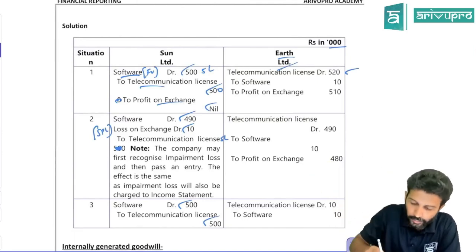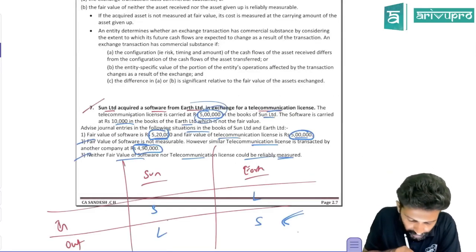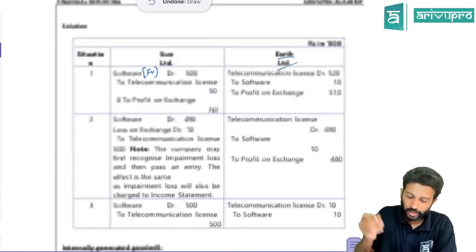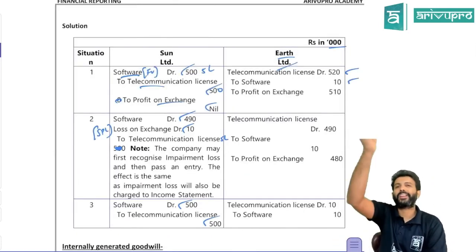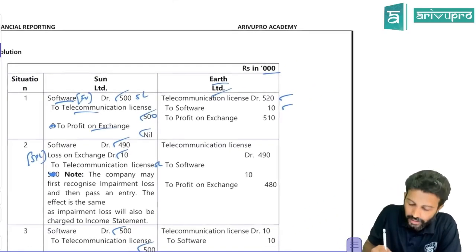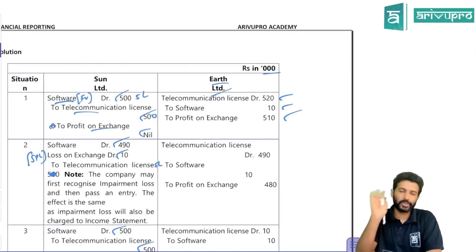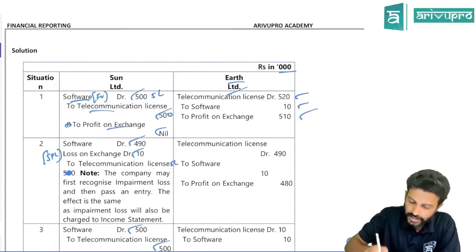Okay. Since software is gone out, what is the software carrying amount in ArP Limited's books? Software's carrying amount is 10,000. 5,20,000 debit, 10,000 credit. So 5,10,000 is basically profit on exchange, which will be transferred off to P&L account. That is the first case.